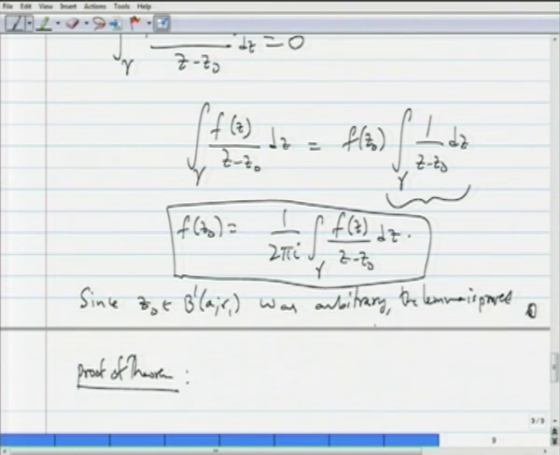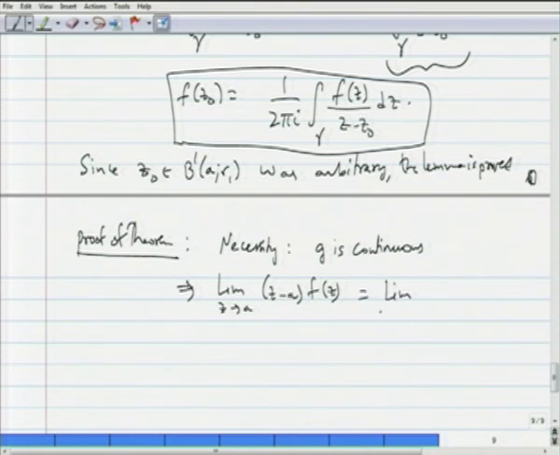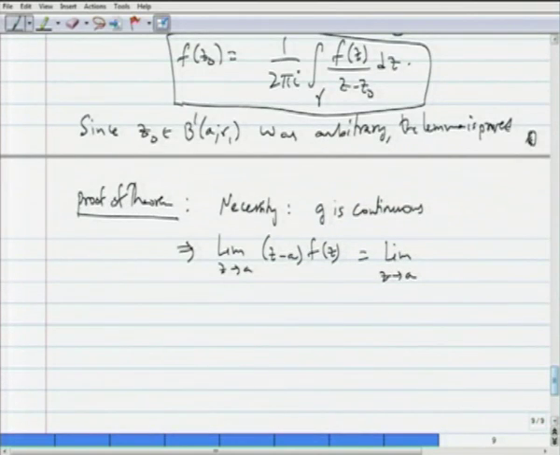Okay. So, the necessity condition is easy, one direction of it is easy. Necessity requires that G is continuous, which implies that limit z goes to a of (z minus a) f of z is equal to limit z goes to a of (z minus a) G of z, since there is a unique extension to f and that is G. We are assuming that.